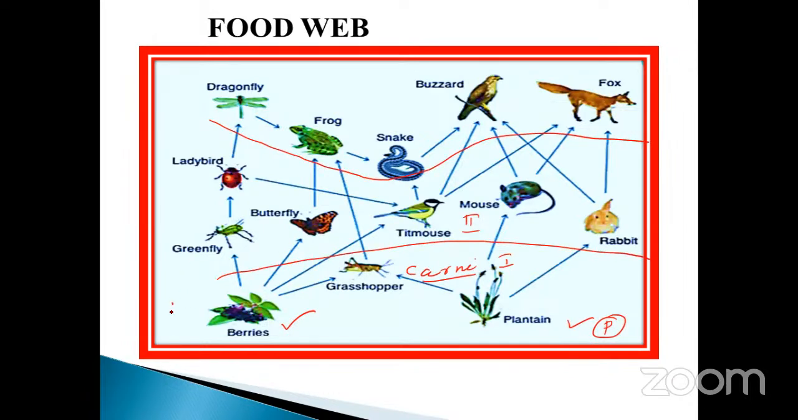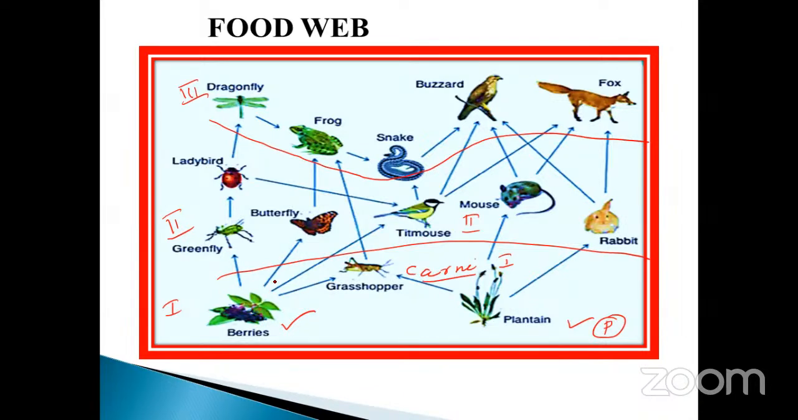So you have to take an example. This is the first level, this is the second level, and this is the third level. Each one is considered a trophic level: first trophic, second trophic, third trophic. But all are interconnected. Take an example: the berry eaten by the green fly, eaten by the ladybird, eaten by the dragonfly. This is one food chain.